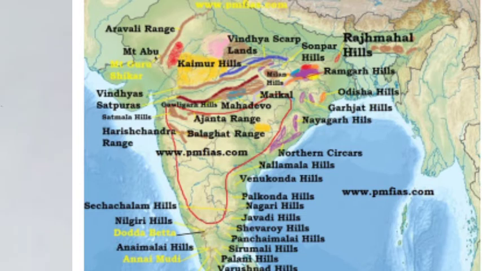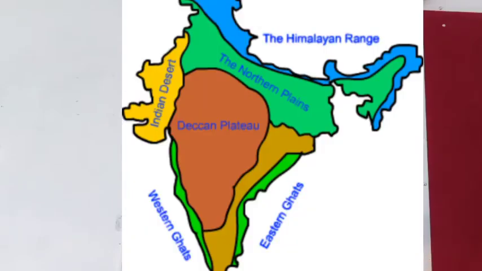This chain of hills is called the Western Ghat. Everyone listen, the name is Western Ghat. The Aravalli Hills, Rajmahal Hills, the Vindhya Range and the Satpura Range are the mountain ranges, and the plateau is surrounded by them on 3 sides. The chain of these mountains is called the Western Ghat.